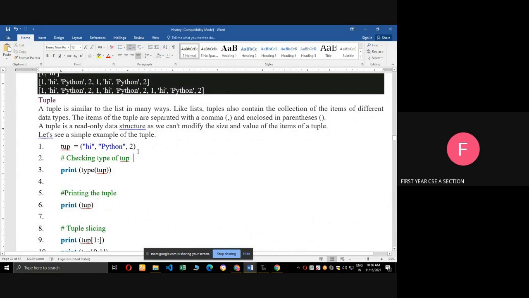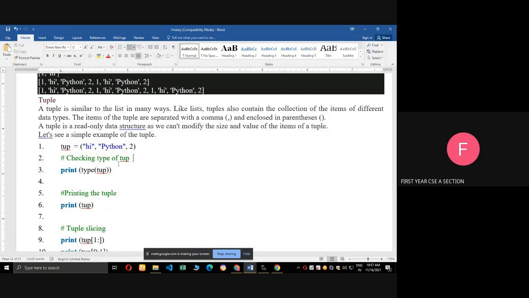And then the main difference is list is mutable, but tuple is immutable. List is mutable means we can change the item value, we can insert an item, we can delete an item. But in tuple it is not possible.